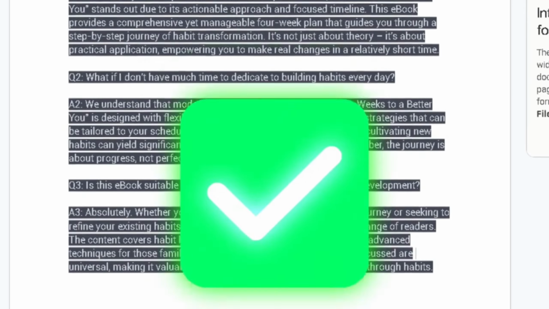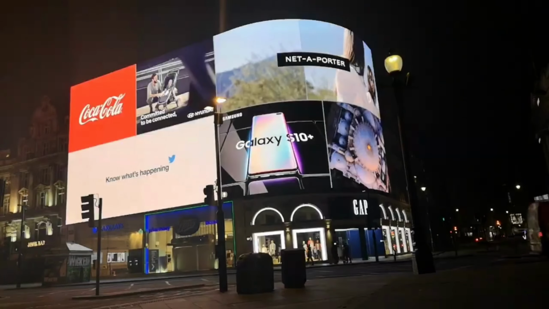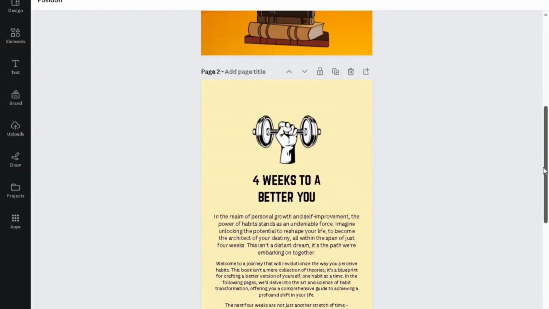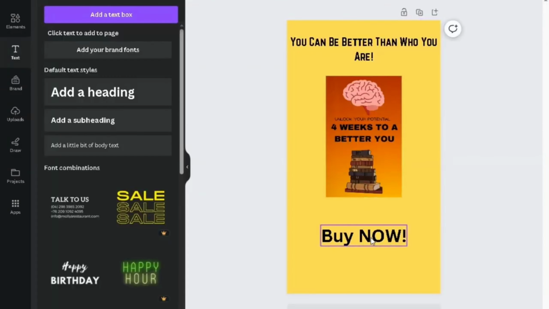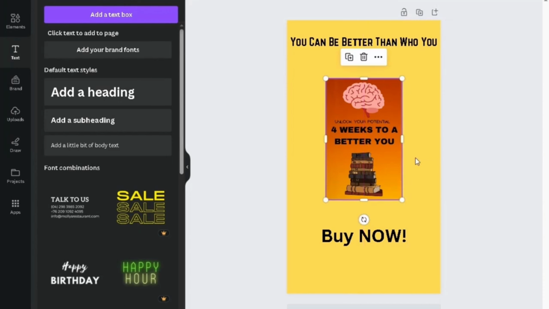With the landing page set up, it was time to make ads to tell people about the ebook. I used Canva again to create images for the ads. These images showed some of the ebook's templates and had a short headline on top. It was like making little posters to get people interested, but the images weren't enough.